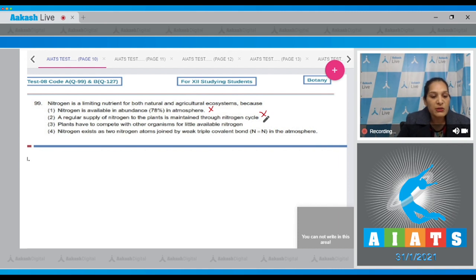Why? Because nitrogen is present in the abundance, but it is of no use to plants. Plants cannot take the direct nitrogen from the atmosphere. It has to be fixed in some usable form, then only plants can absorb the nitrogen, and that's why it becomes limiting. So plants have to compete with the other organisms for little available nitrogen in the soil. So this is the correct answer. Fourth one, nitrogen exists as two nitrogen atoms joined by a weak triple covalent bond. Covalent bond is the strongest bond, it is not the weak bond. It is incorrect. So the correct option for the given question is option number 3. Let's move to the next question.